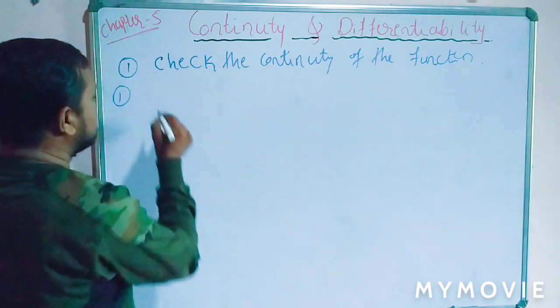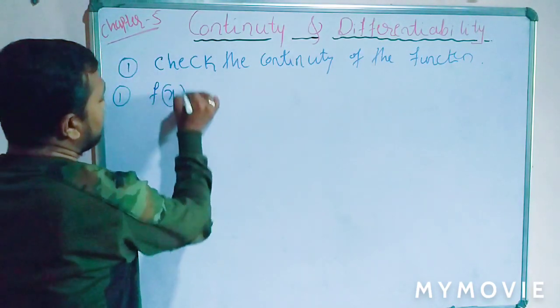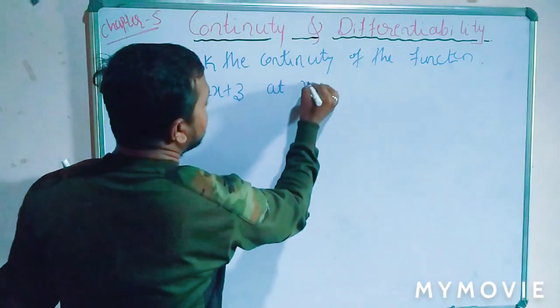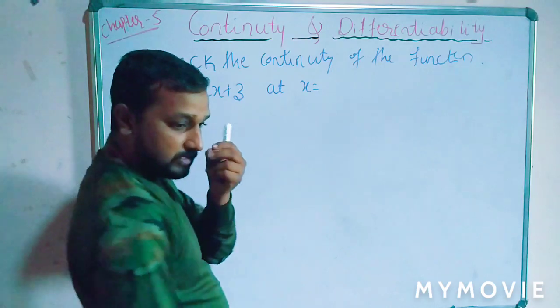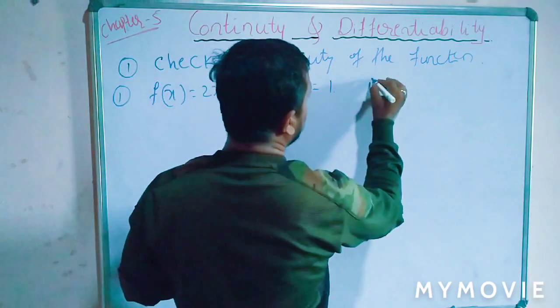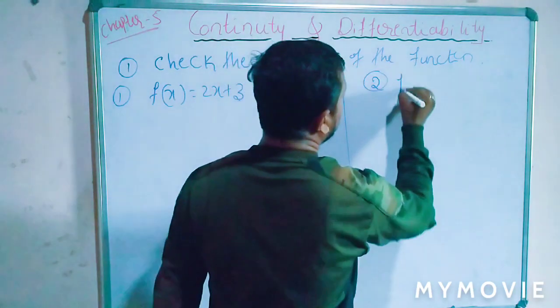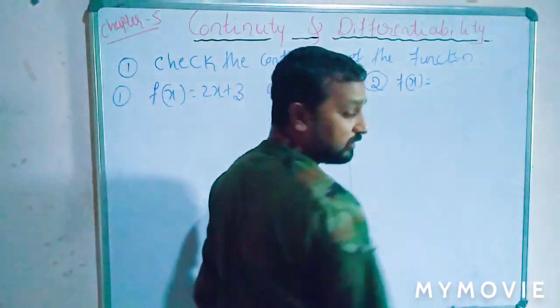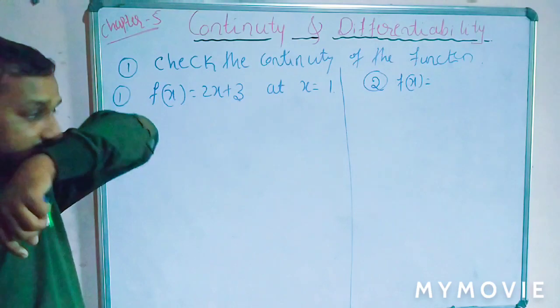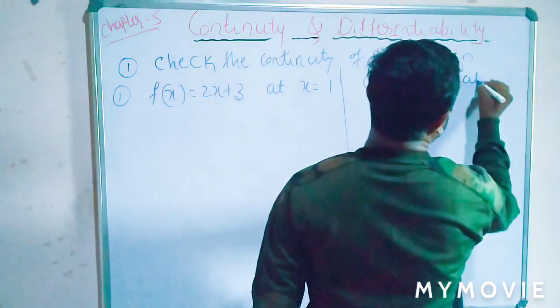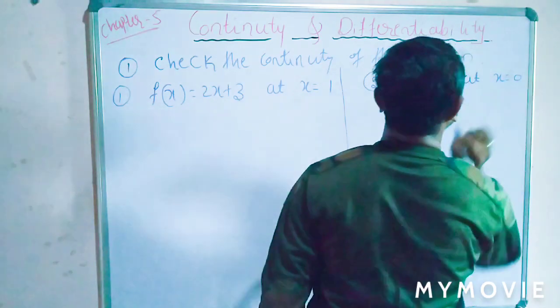First one, f of x is equal to 2x plus 3 at x equal to 1. And second one, another example, f of x is equal to x square at x equal to 0.